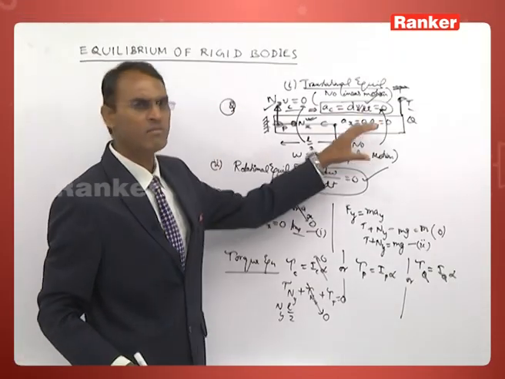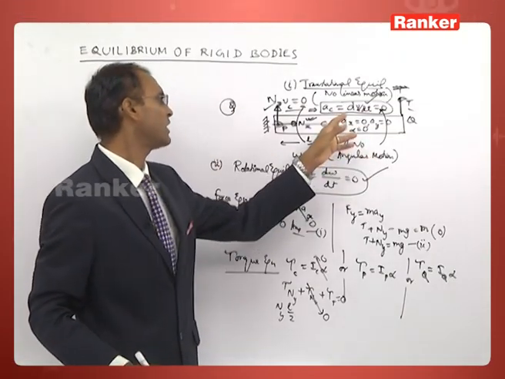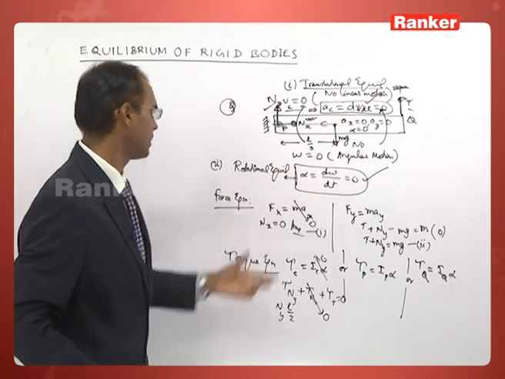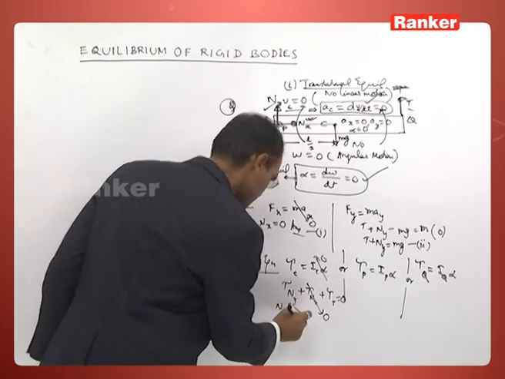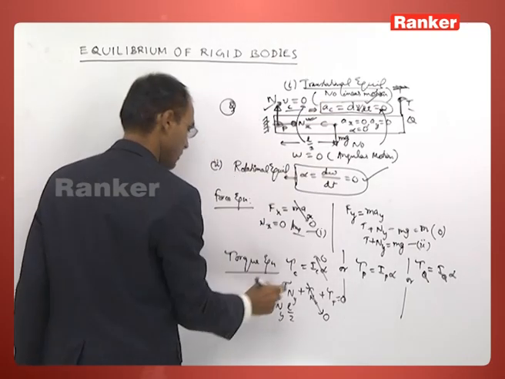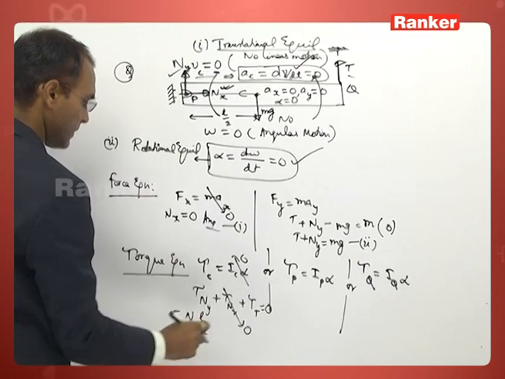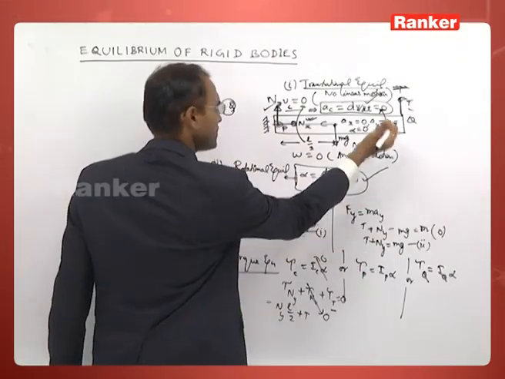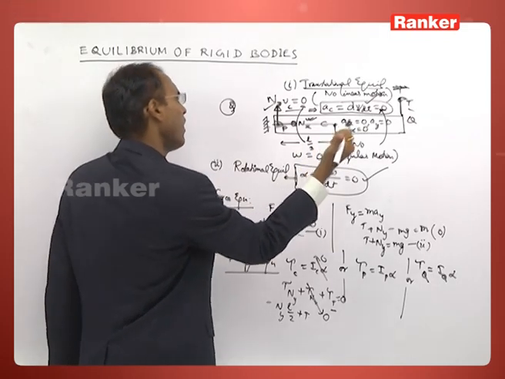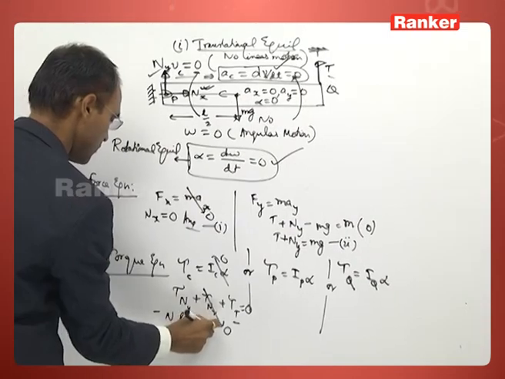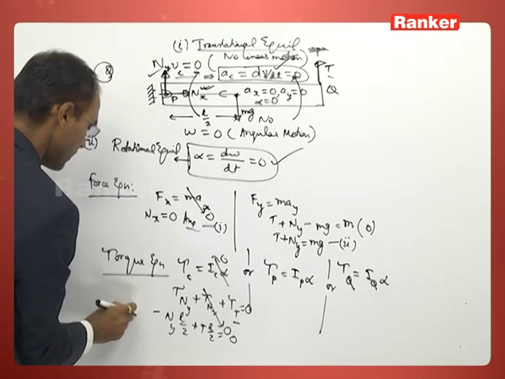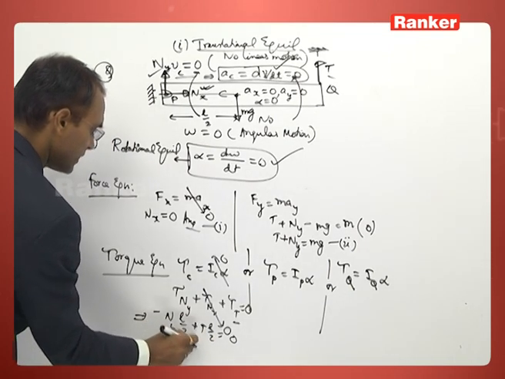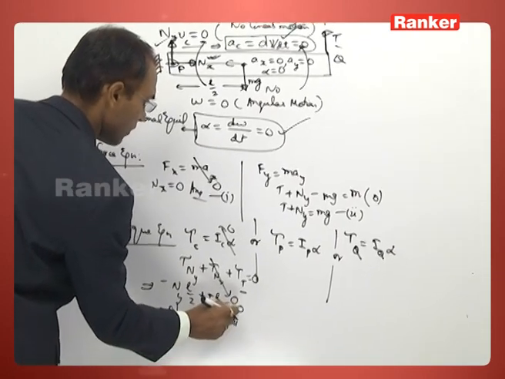If the body is uniform, needless to mention, it is a uniform object, and therefore the center of mass is located at the geometrical center, at the midpoint of the rod. Well, which direction? Minus k cap. Due to the tension, it is positive, meaning along plus k cap, or anticlockwise, L by 2. In this way, you can conclude that both the normal reaction and the tension are equal.